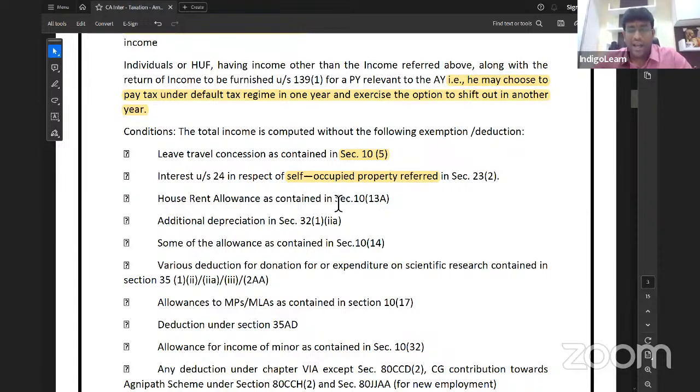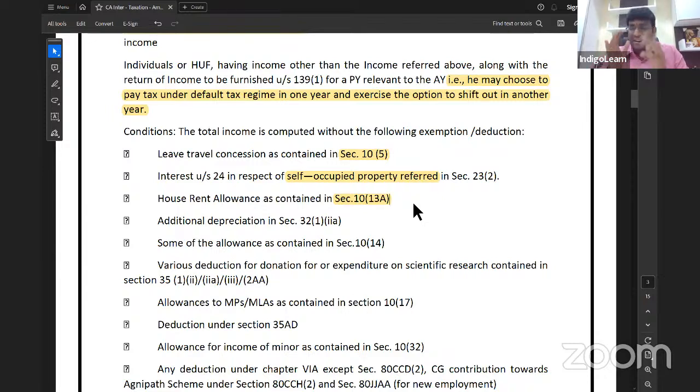Next, HRA as contained in section 10.13A, very popular section. Least of the following 3 is exempt. Number 1, what is number 1? Come on. Actual HRA received. Number 2, rent paid minus 10% of salary. Number 3, 50% of salary if house is in Delhi, Mumbai, Chennai, Kolkata. Any other place, 40% of salary. That HRA exemption will not come if you are paying tax under default.